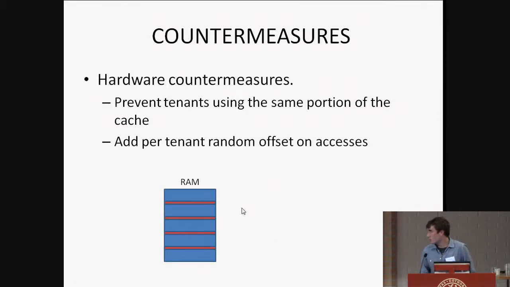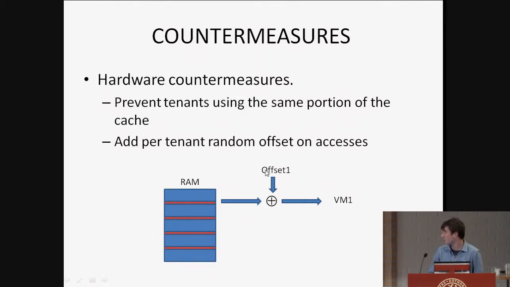Well, there is another solution also. Let's say that we are doing the deduplication process again, and we apply a private offset when the memory loads the data into the cache. We apply the private offset per VM or per process. This means that when VM1 accesses this data, and when VM2 accesses the same data, the offset they apply to load it into the cache is different and private.